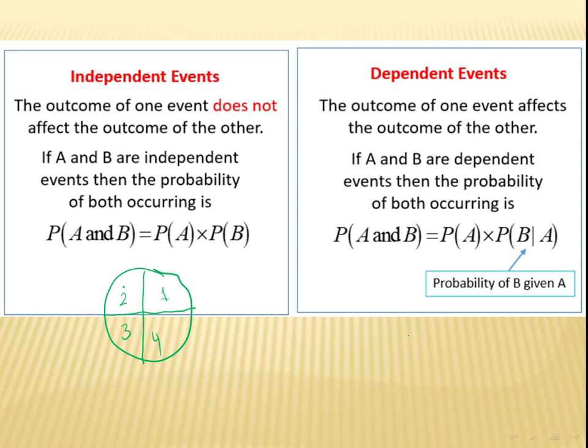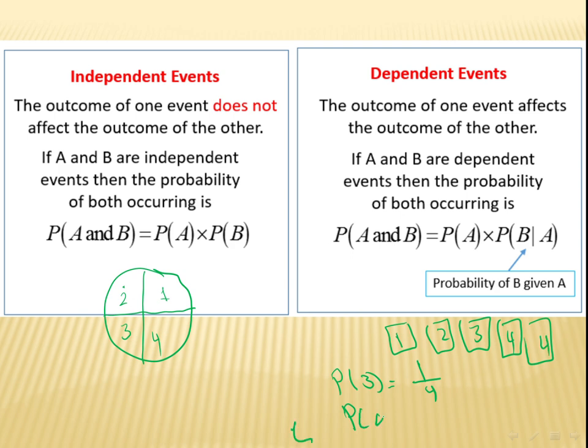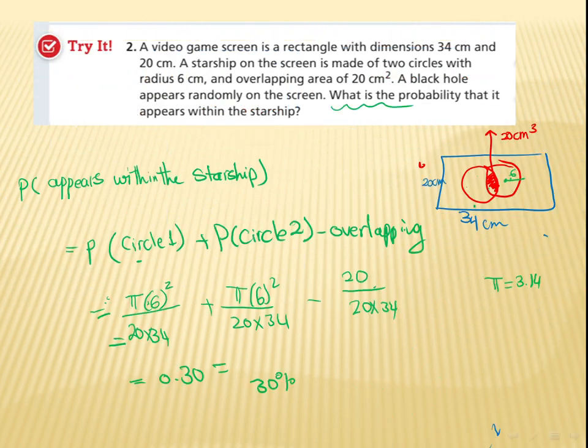But for dependent events, for example, let's say that I have those cards 1, 2, 3, and 4. If I ask you what is the probability of getting 3, it's going to be what? 1 out of how many in all? 4. But what is the probability if I add here also another 4? So what is the probability of getting 4? It's going to be 2 out of how many in all? 5. Okay, so this is the difference between dependent events and independent events.